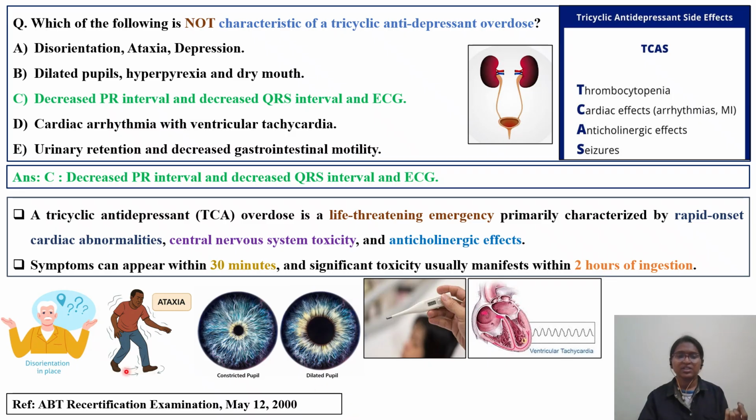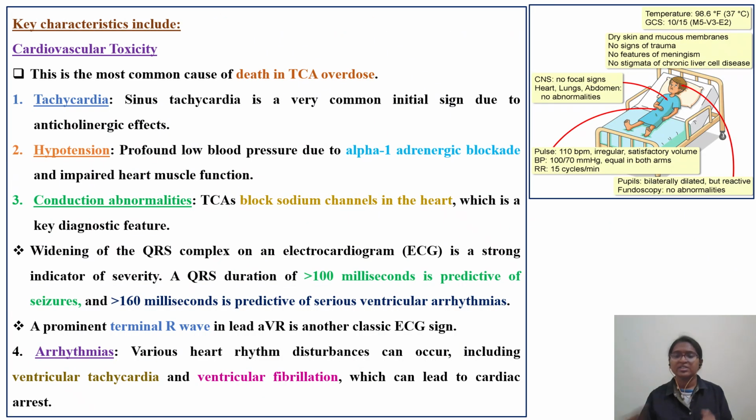Okay, as you can see, disorientation, ataxia, and dilated pupils. You can clearly see the difference between the constricted pupil and the dilated pupil, which is a typical anticholinergic action. Hyperpyrexia, that is elevated body temperature, and ventricular tachycardia. Also, you can remember one mnemonic with respect to TCA: thrombocytopenia, cardiac effects, that is arrhythmia as well as myocardial infarction, anticholinergic effects, and seizures. Seizures mean it is adversely affecting your CNS.